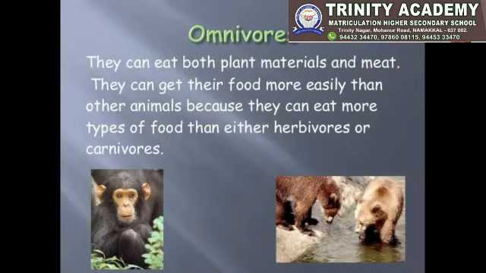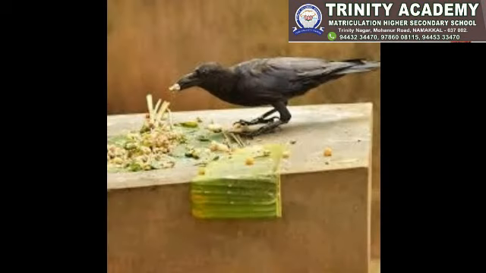Next, omnivores. Animals that eat both plants and animals are called omnivores. They can eat both plant materials and meat. They can get their food more easily than other animals because they can eat more types of food than either herbivores or carnivores. Crow is an example of omnivores.